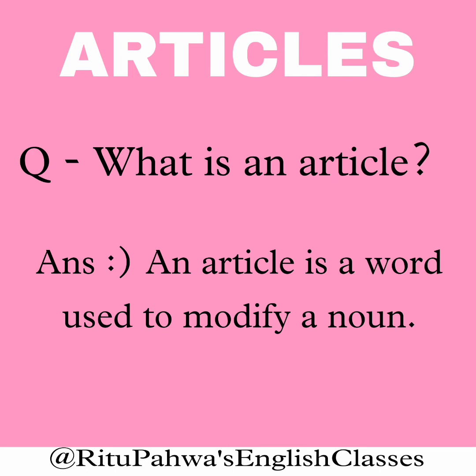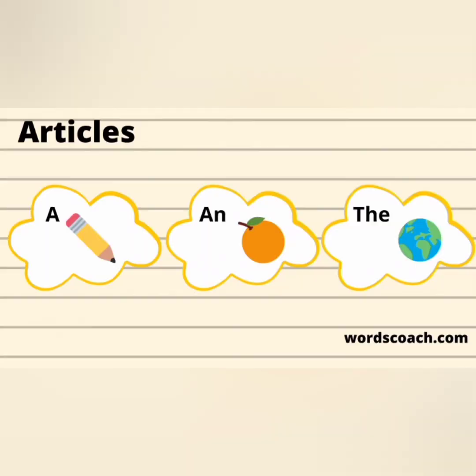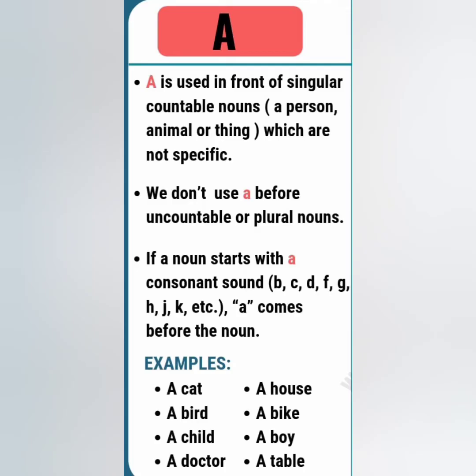An article can be of one letter, a, two letters, an, and three letters, the. So, once again, what is an article? An article is a word that is used to modify a noun. Whenever we need to modify the noun, we always use an article. So, there are basically three articles: a, an, and the. So let's see the difference, or let's see how we use them.